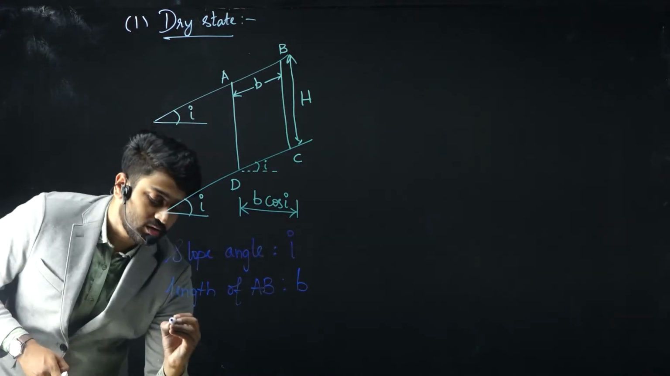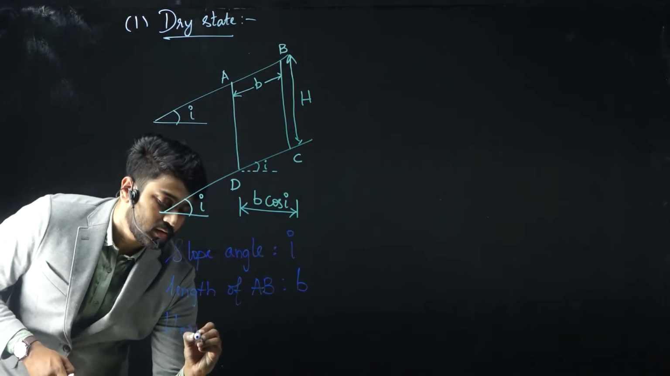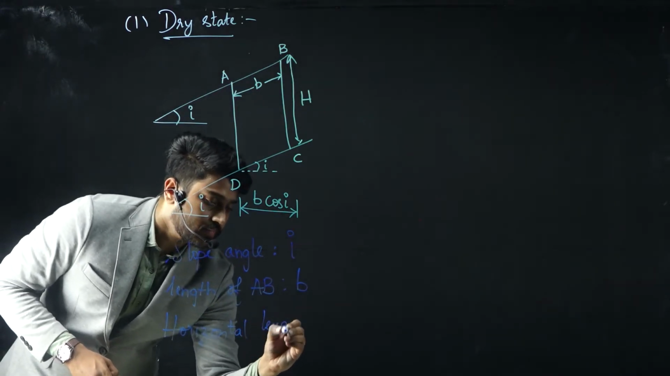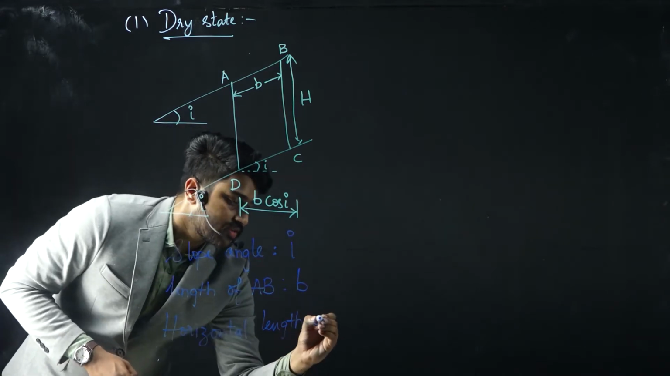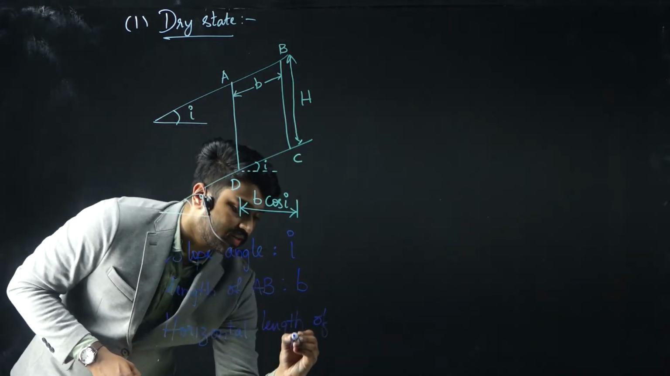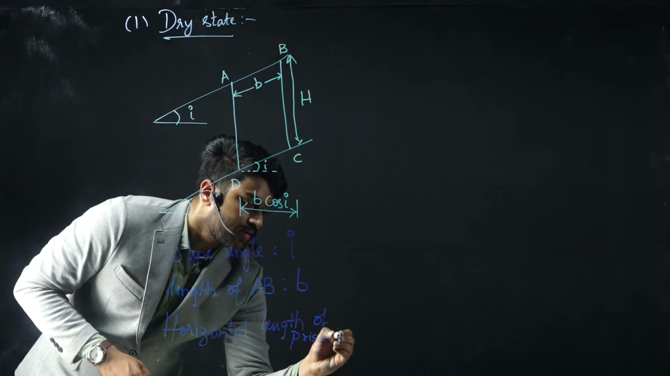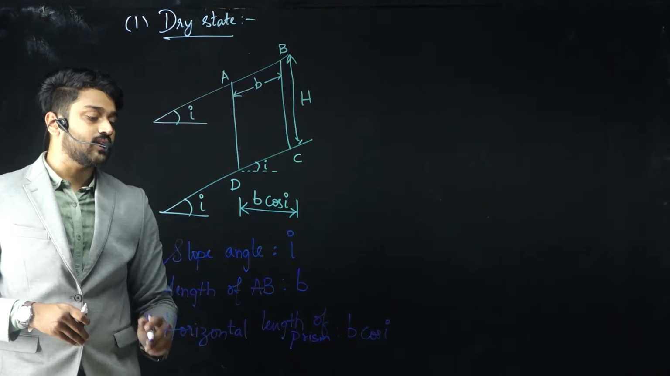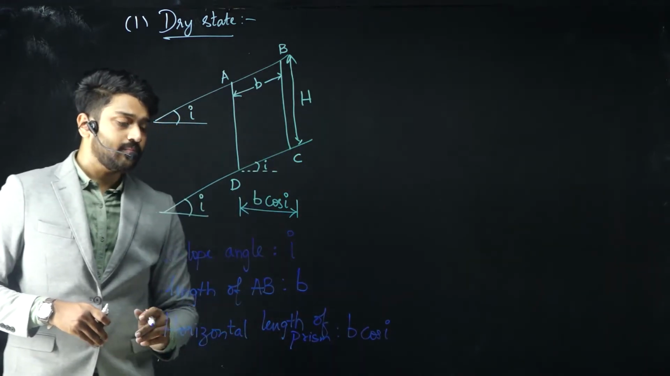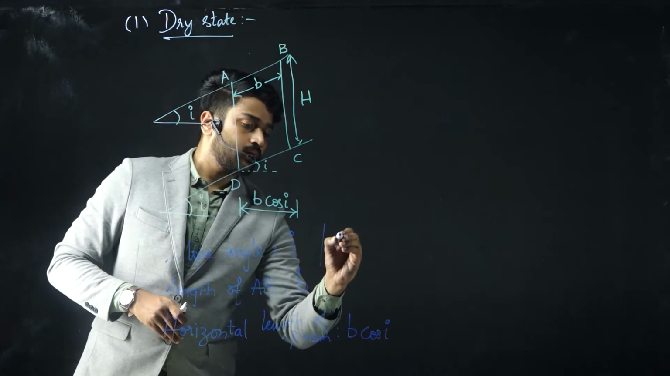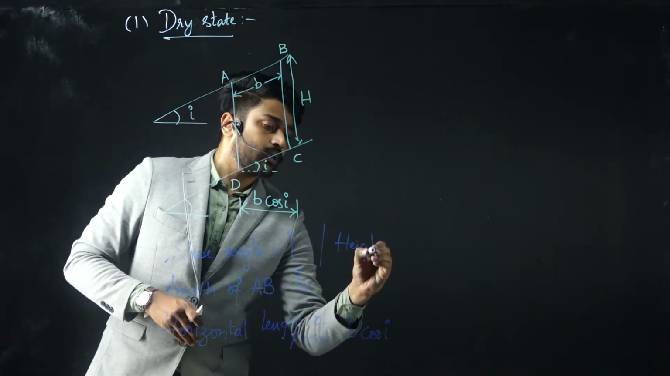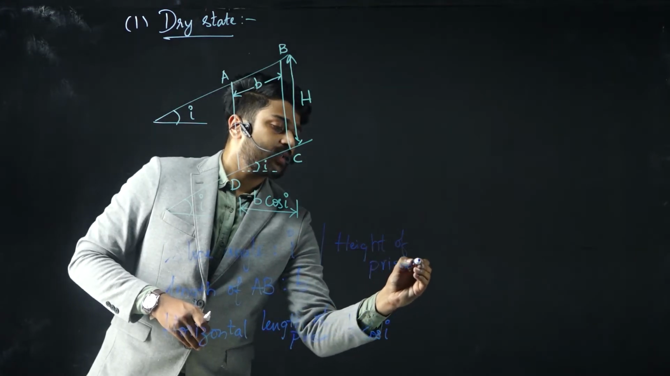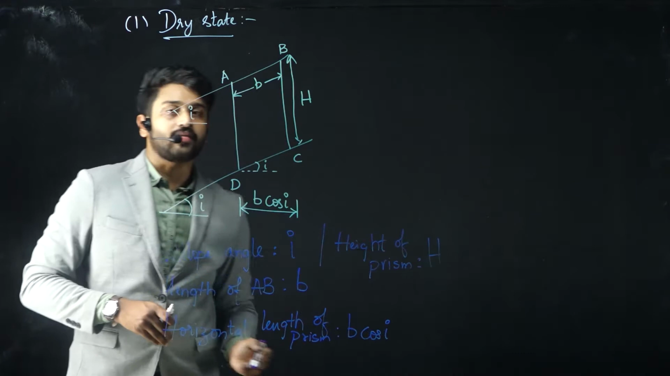Therefore the horizontal length of this prism or wedge that we have considered will be B cos I. And the height of this prism is capital H. This is what we have considered.